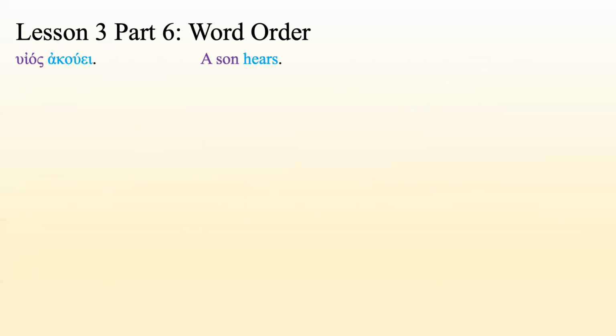Huios akouei, a son hears. Akouei huios, a son hears. There is no difference in meaning here. Now you may be wondering, how do I know what's the subject? A word in the nominative case is either going to be the subject or the predicate nominative. You can't have a predicate nominative for the verb hears, so son has to be the subject.